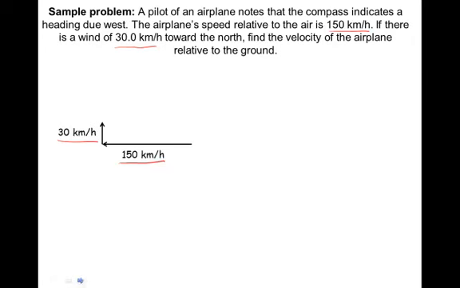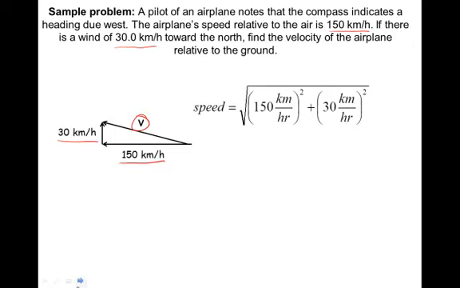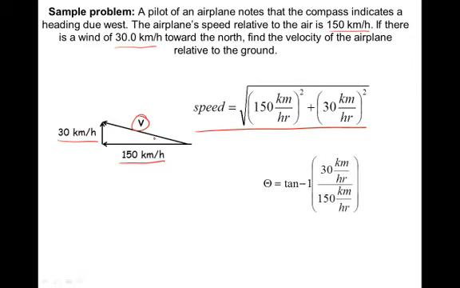So we've got to employ our vectors here. We've got to add them up. So it will be the hypotenuse of that right triangle there. To find the speed, as we know, we would use the Pythagorean theorem. So go ahead and solve that to find the speed. And to find this angle theta here, that would be equivalent to taking the inverse tangent. All right, and that's it for this video.